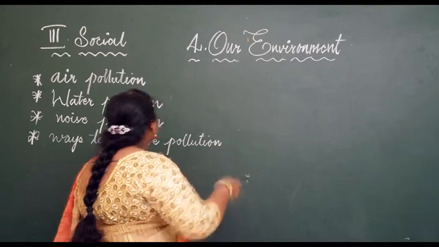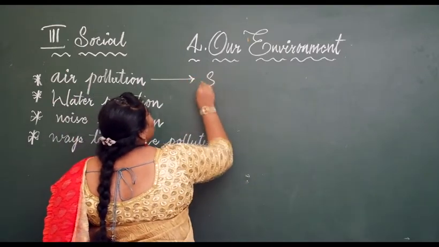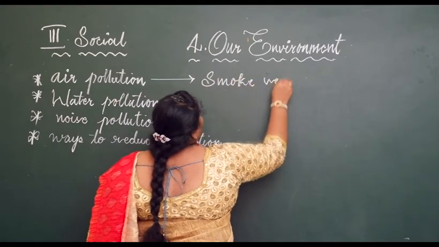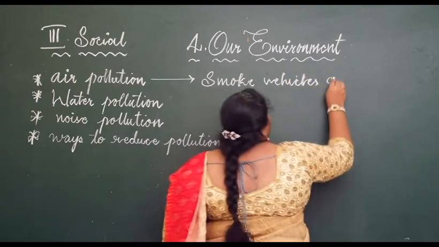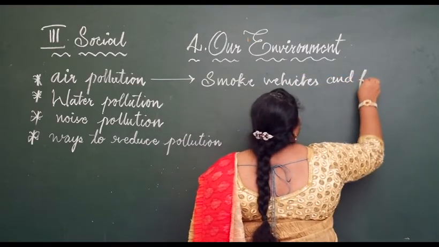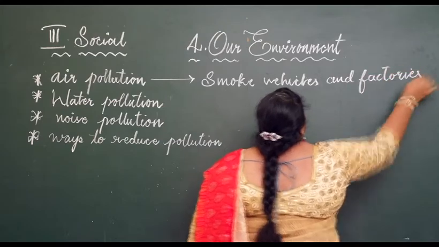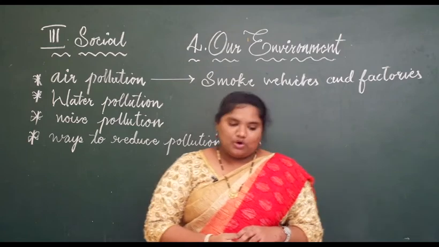So how does air pollution occur? By the emitting of smoke from vehicles and factories. This is the major cause of air pollution. The major cause is smoke.